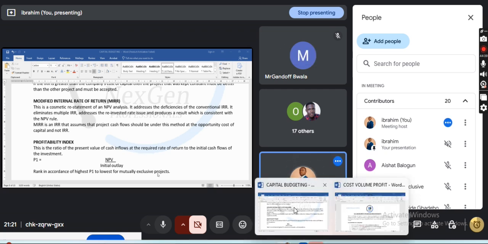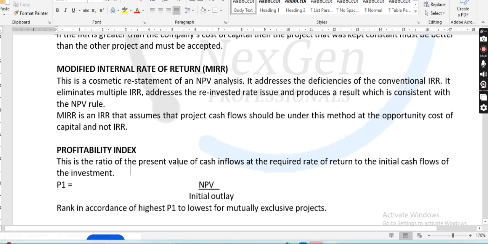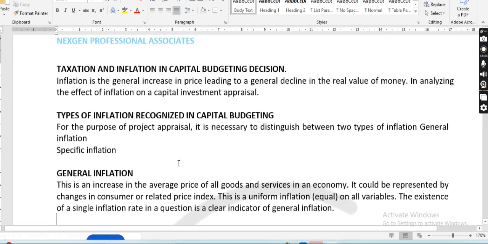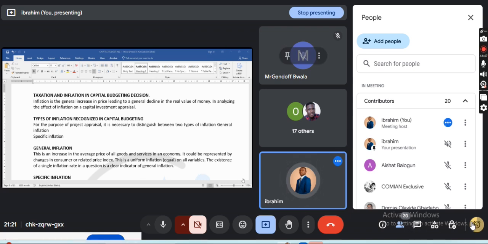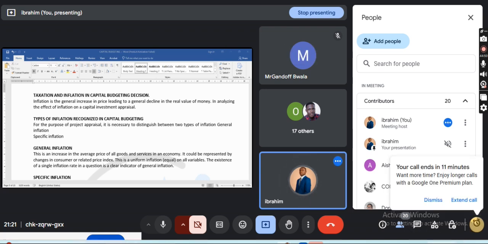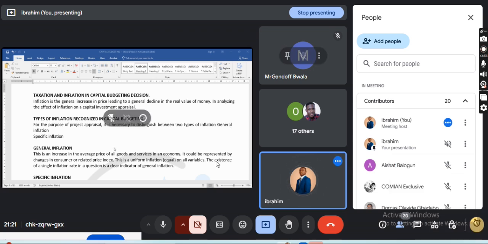Lastly, before we go, let's talk about inflation and taxation. This part is very, very important. Please pay attention. Taxation and inflation under capital budgeting are very important. Inflation is, we know, generally an increase in the price of goods and services.